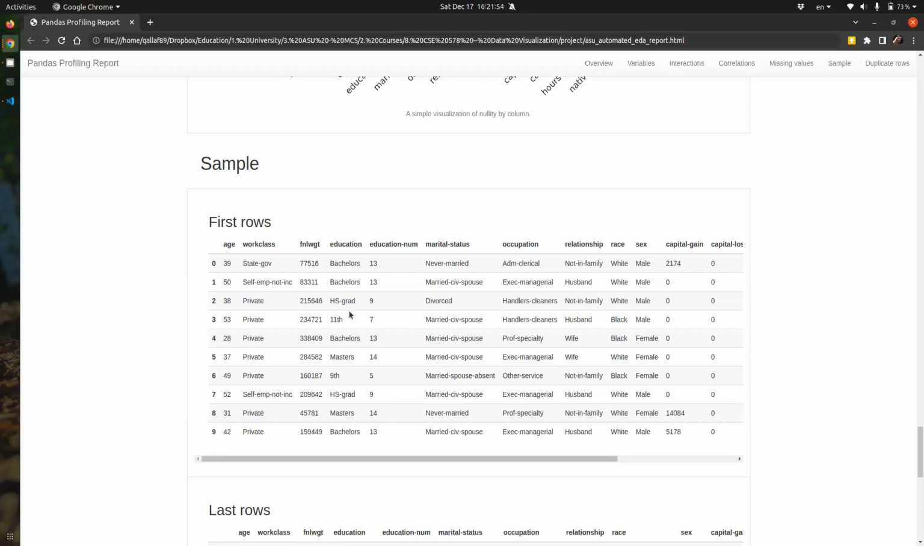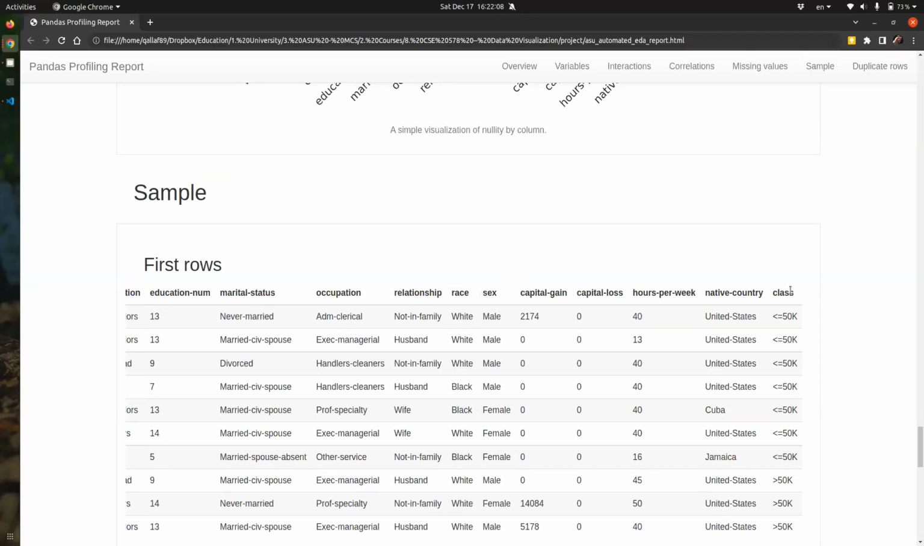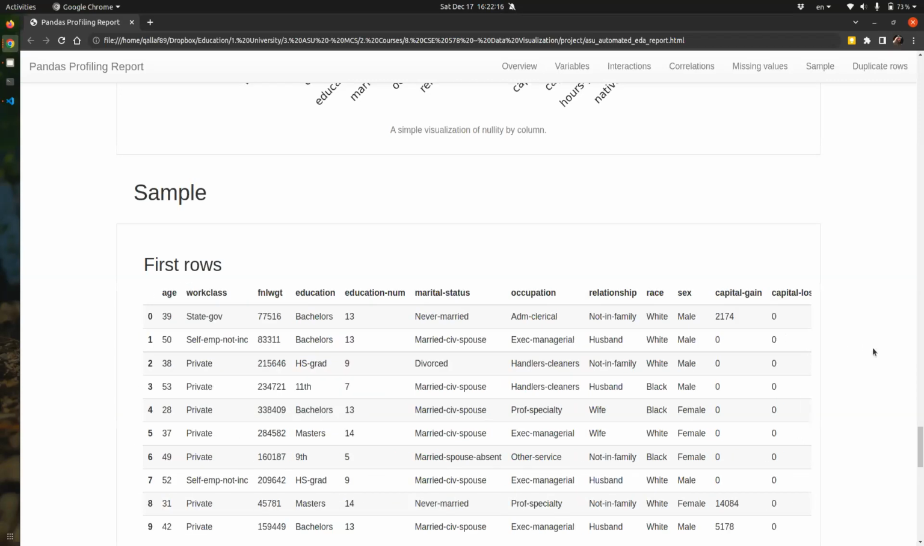So for example, here, this is just one automated tool. It's called the Pandas profiling tool. You have data here for the US Census Bureau. You have the age, etc., and everything. Let me zoom in. And at the end you have the class, which basically says whether this person is making less than 50K or more. Okay, so this is just the data in a nutshell.